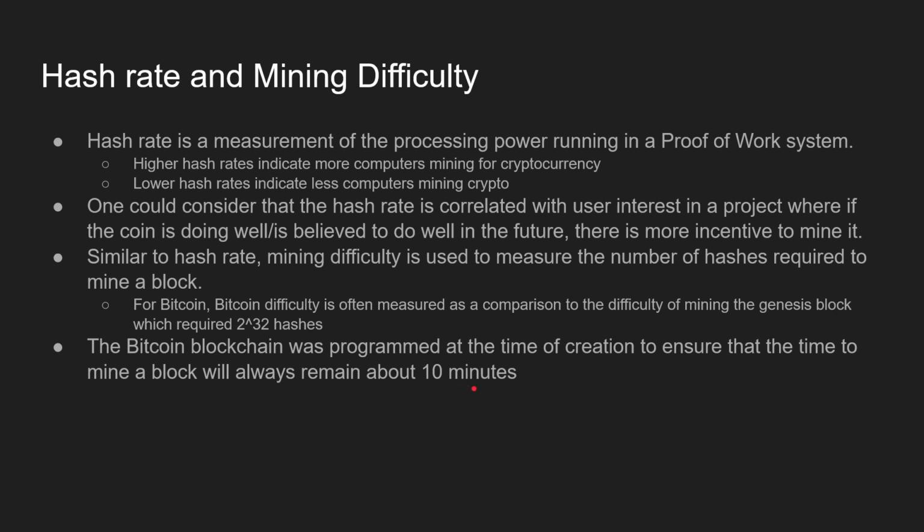to add a block. Now, if more people are entering the mining space, more companies are entering mining, more computers are running and devoting their processing power, we'll see the mining difficulty rise. That way it self-regulates, right? It'll rise to ensure that even though there's more and more processing power being devoted to Bitcoin, it'll always remain about 10 minutes. Likewise, if the mining difficulty falls, that's an indication that fewer people are mining Bitcoin, and the Bitcoin mining difficulty will lower to self-regulate and ensure that the block time remains about 10 minutes.